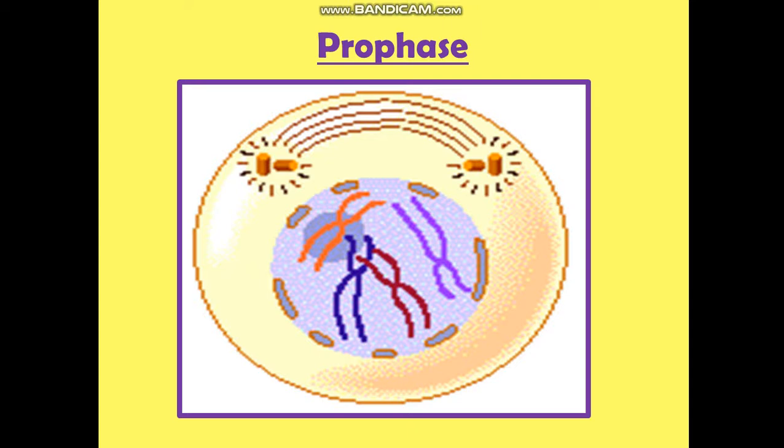Then the centrosome is present in the animal cell. I am telling you about the animal cell now. Once we complete the animal cell, I'll tell you the differences between animal cell and plant cell with respect to cell division. So that will be more clear. First of all, we will study the animal cell.